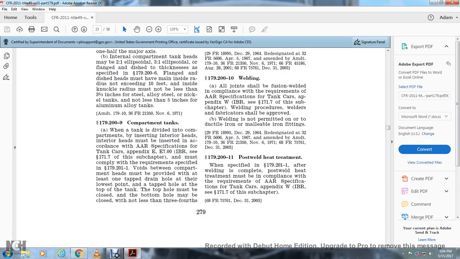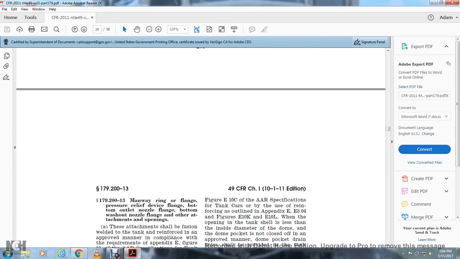179-210 All joints shall be fusion welded in compliance with the requirements of the AAR specification for tank cars, Appendix W, IBRC 171-7 for the subchapter. Welding procedures and welder fabricators shall be approved. Welding is not permitted on ductile iron or malleable iron fittings. 179-211 Post-weld heat treatment. Specification 179-201-1. Welding completed with post-weld heat treatment must be in compliance with the requirements of the AAR specification for tank cars, Appendix W, or IBRC 171-7 of the subchapter.